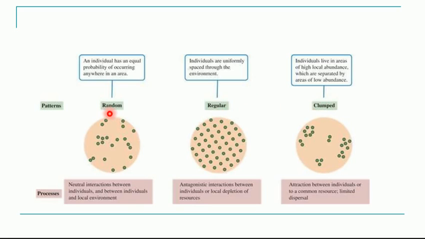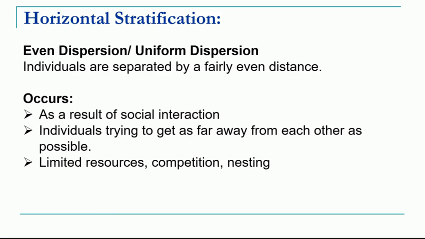And the third type is called random. In random type of dispersion, there is no pattern. There are some individuals here, then there are few individuals here and there. So there is no pattern, then it is called random. When they are living in groups, that is called clump, and if they are at regular distance, that is called a regular dispersion. So we'll understand the second type, that is even dispersion. That means they are separated at an equidistance. Now why do animals live with this even dispersion?